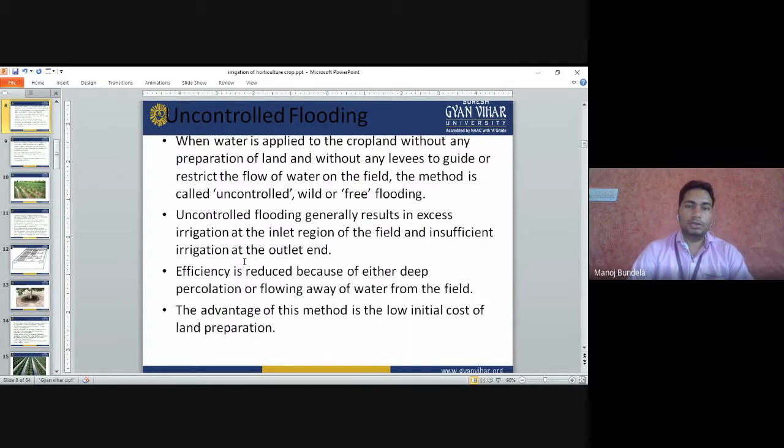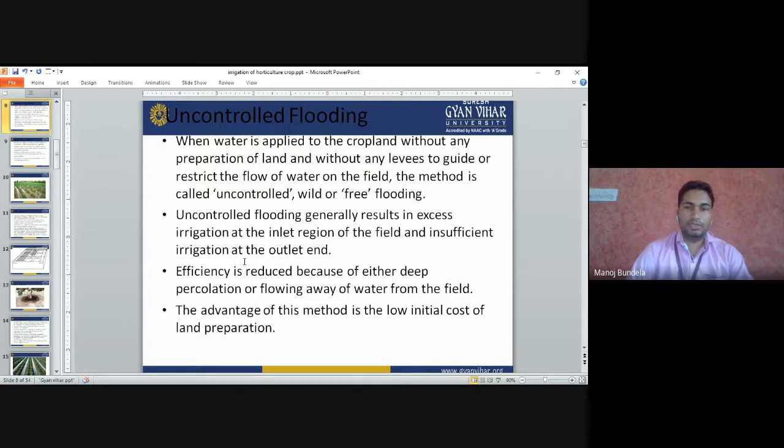The second one is uncontrolled flooding. When water is applied to the crop land without any preparation of land and without any levees to guide or restrict the flow of water on the field, the method is called uncontrolled, wild, or free flooding. So normally we freely flood the field, and we apply the water without control.